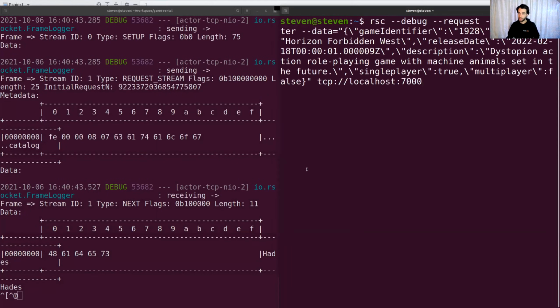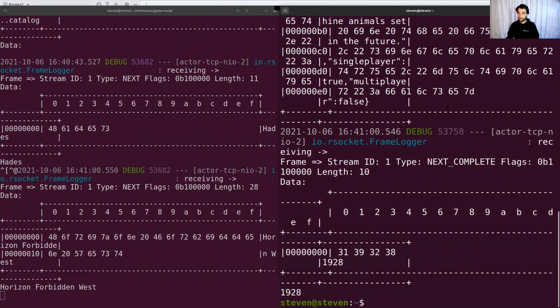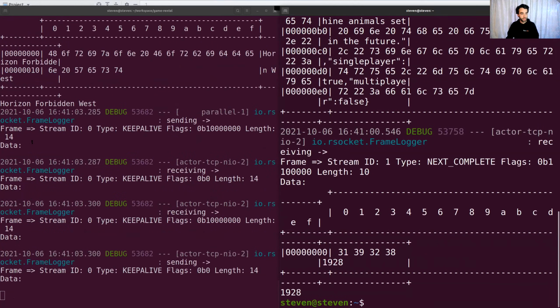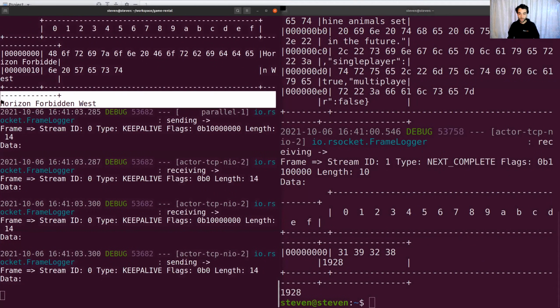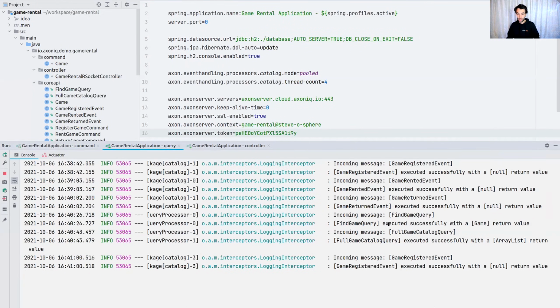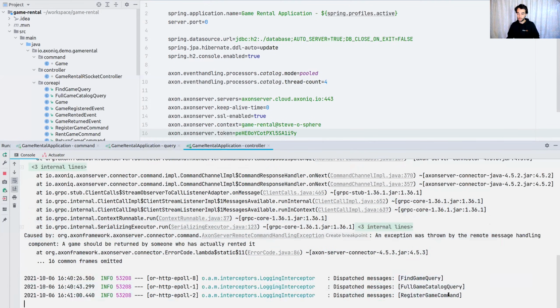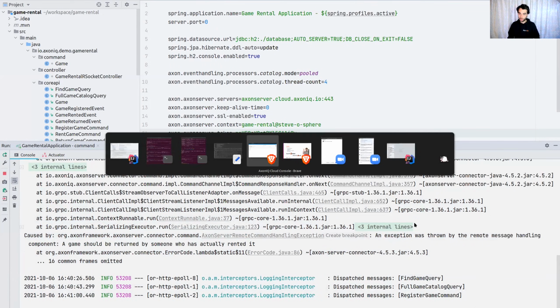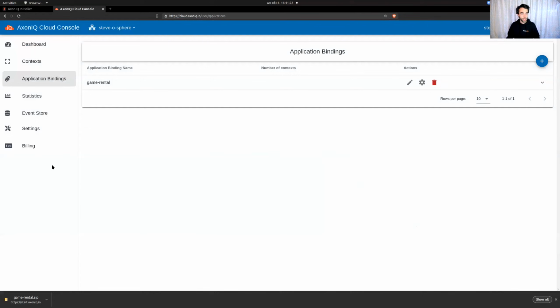What I'm going to register is Horizon Forbidden West, hoping this is going to be awesome and a bit of Dutch glory there. So I registered Horizon Zero Dawn, and we already saw it popping up here. And we can again see that everything works on our query end. You see the queries being handled as well, with the responses going through, and the controller sending those queries.